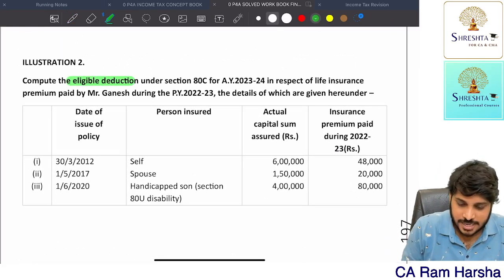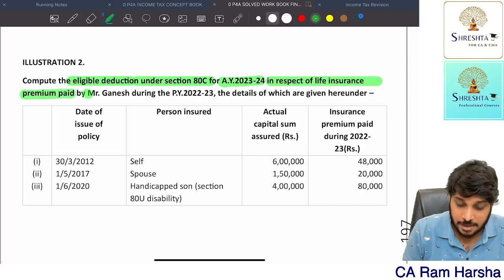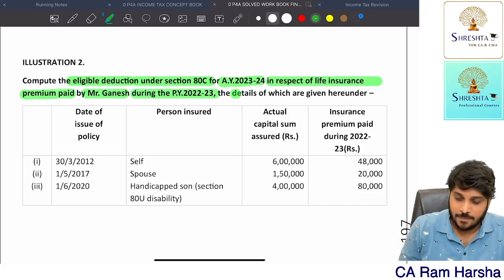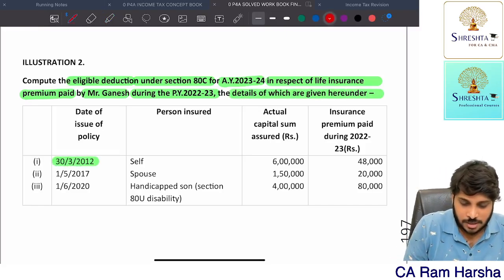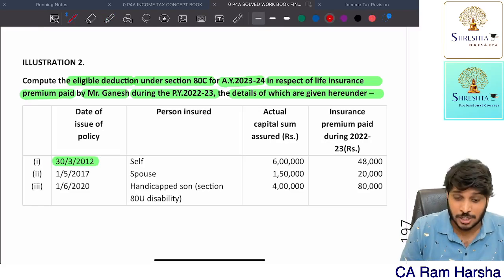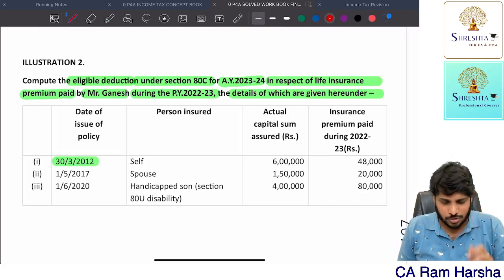Compute the eligible deduction under section 80C for the assessment year 2023-24 in respect of life insurance premium paid by Mr. Ganesh during previous year 2022-23. The details are given here. Date of issue of policy is before 1st April 2012. Whenever you see any date, you should only classify them as before 2012 or after 2012.